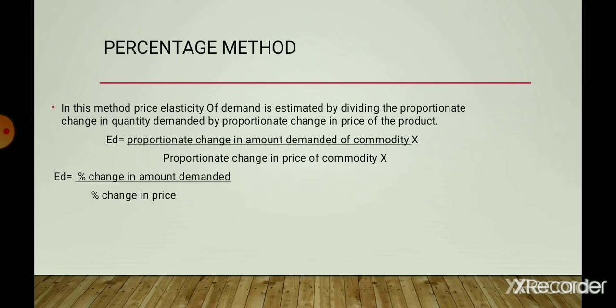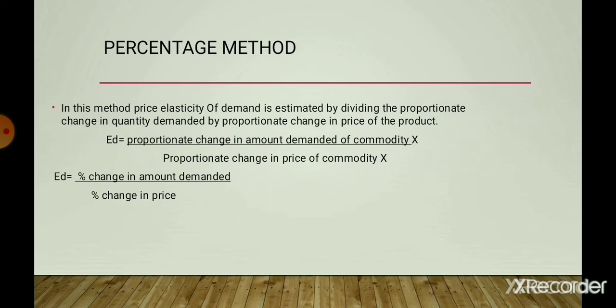This is a popular method used to measure elasticity of demand. In this method, price elasticity of demand is estimated by dividing the proportionate change in the quantity demanded by the proportionate change in the price of the product.